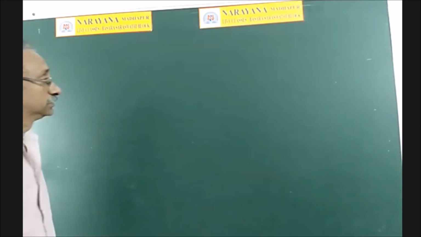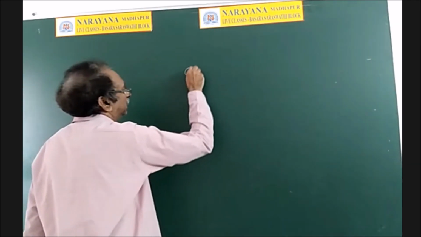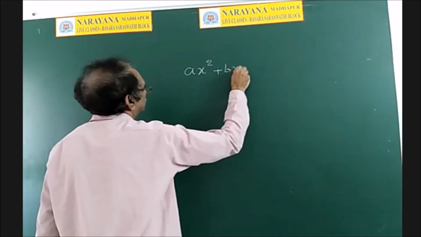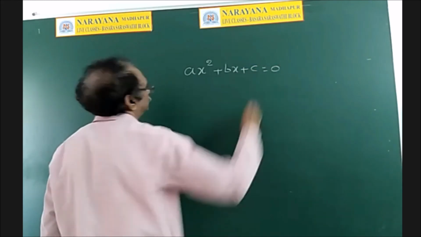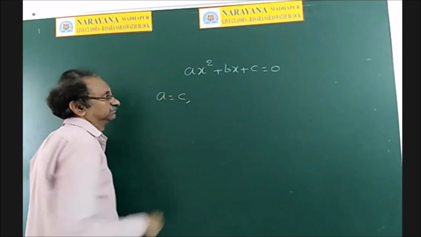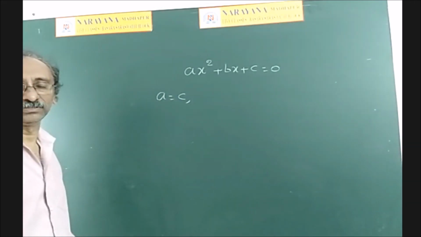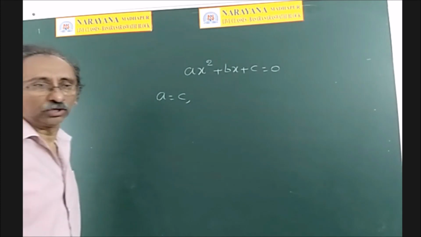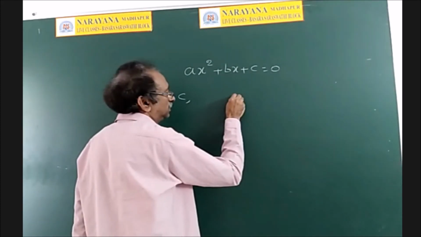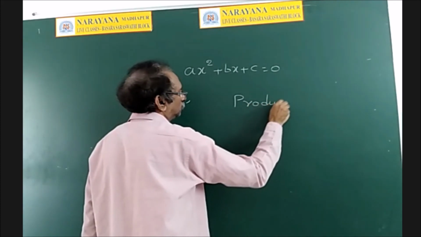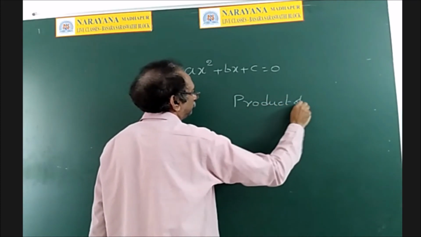Right? See next one. Consider ax square plus bx plus c is equal to 0. Suppose a is equal to c. Then what happens to the roots? Observe, what is the product of the roots?